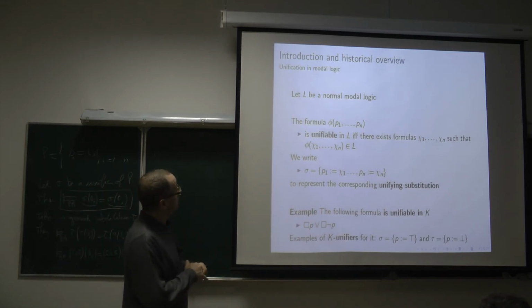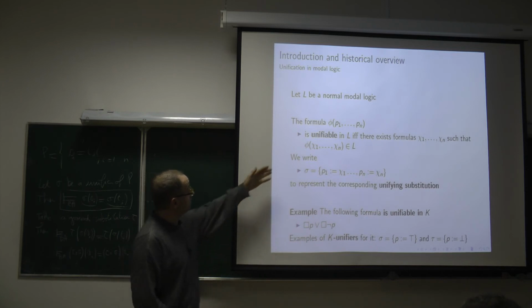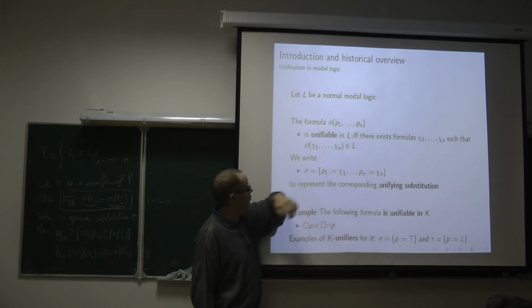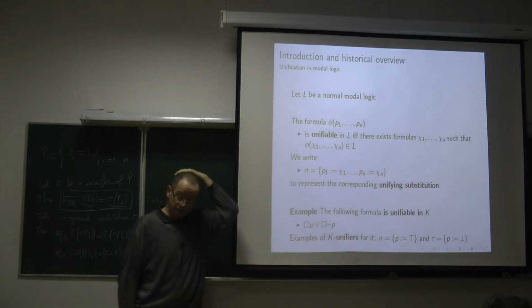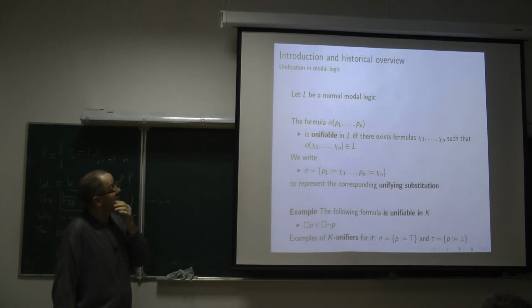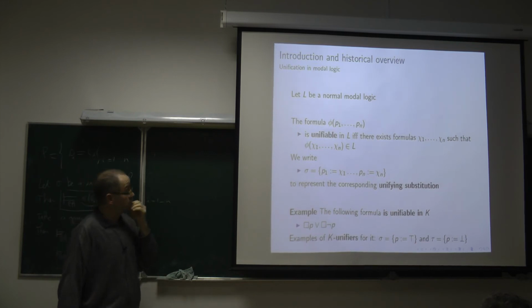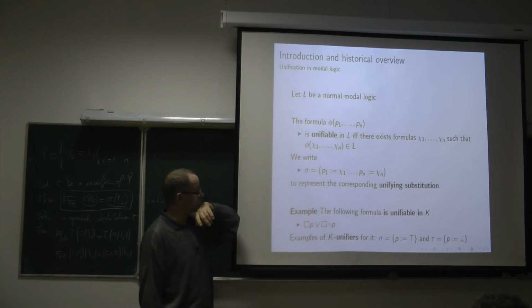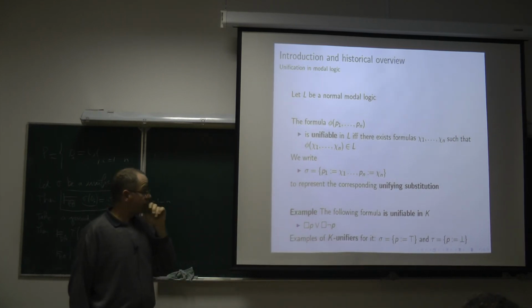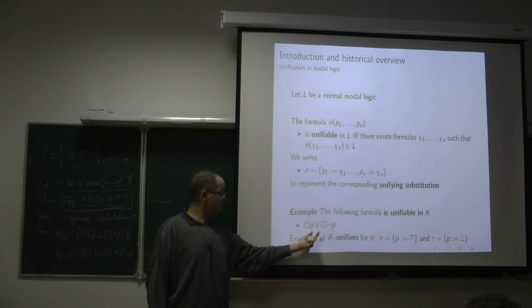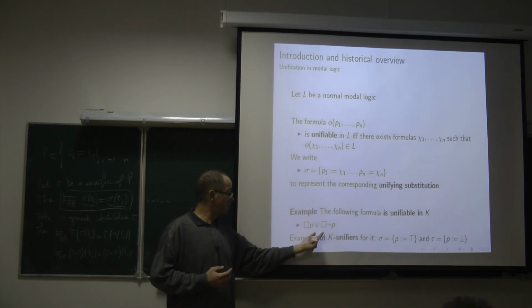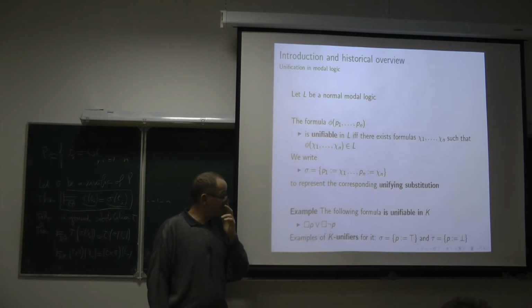In modal logic, the same definition: a formula phi is unifiable if there is some instance of it which belongs to the logic. Here I don't say whether the logic is axiomatically presented or Kripke complete. And we will write like this the corresponding unifier. For example, in the minimal modal logic case, this formula is not derivable in K, or it is not valid, but it is unifiable.